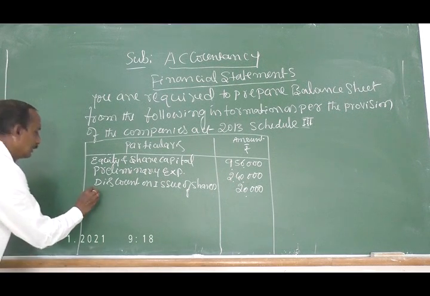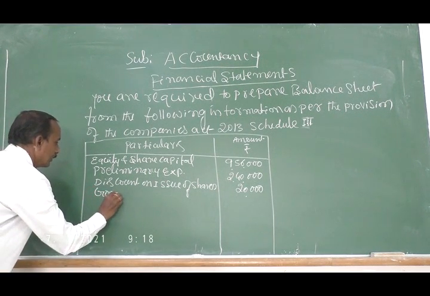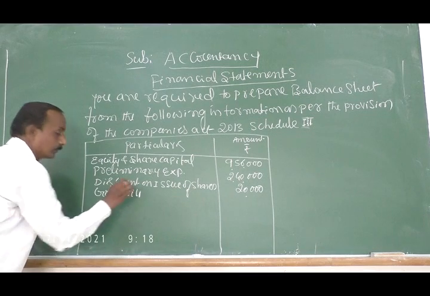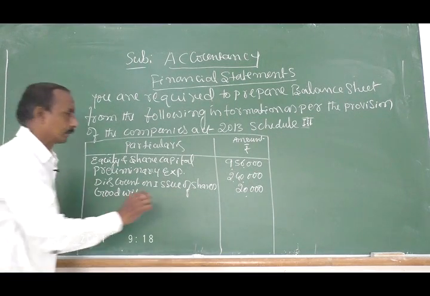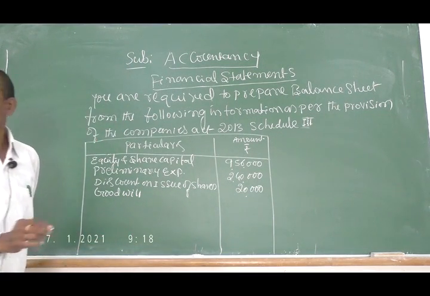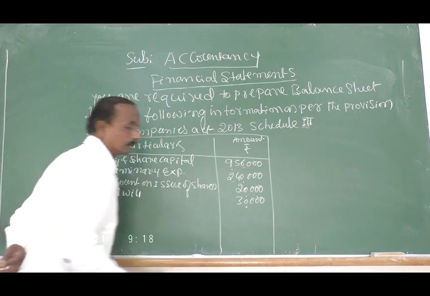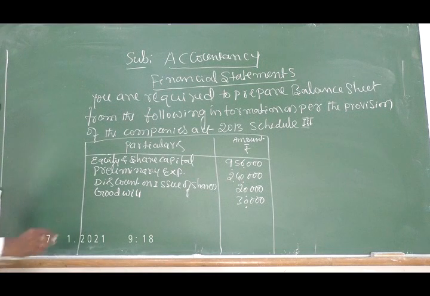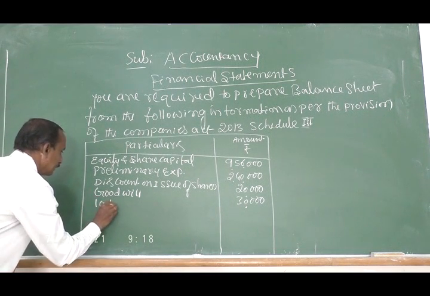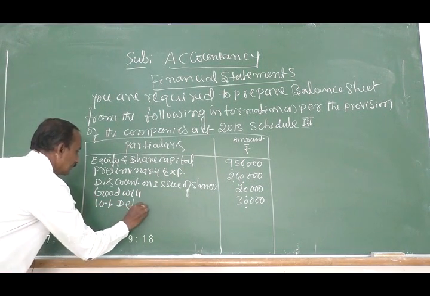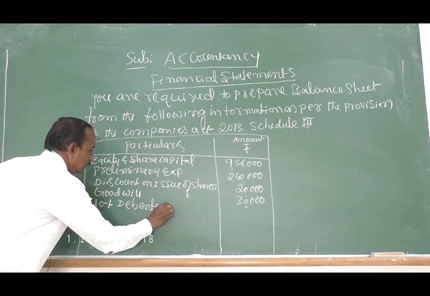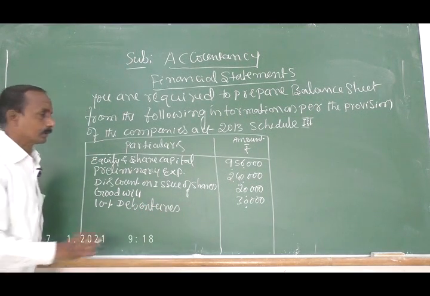Next, goodwill, 30,000. Next, 10% debentures, rupees 2 lakh.